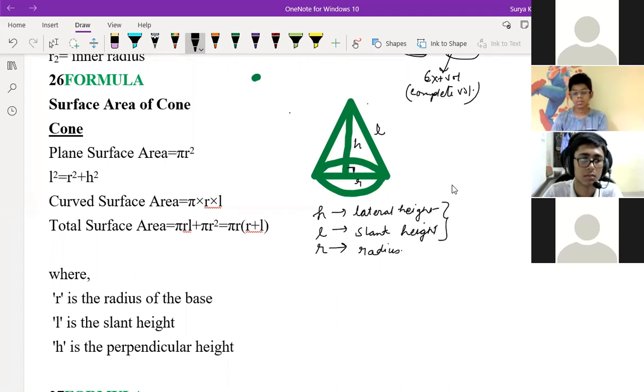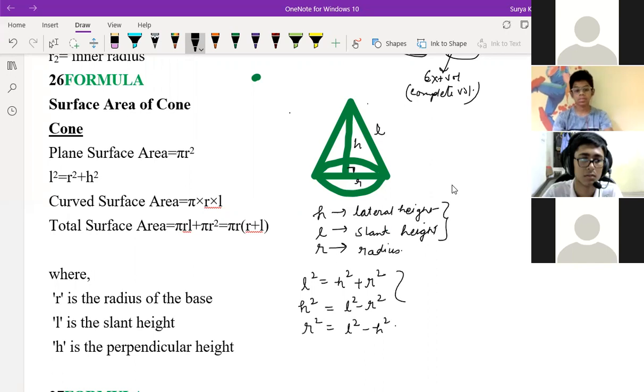Okay, children. Sometimes you will get only H and R, so you should apply the Pythagoras theorem. L square is equal to H square plus R square. Understood? Because L is the longest side, the hypotenuse. In case you have to find H square, you can write L square minus R square. In case you're finding R square, you can write L square minus H square. It's clear, no?